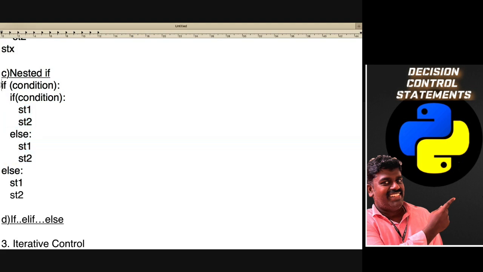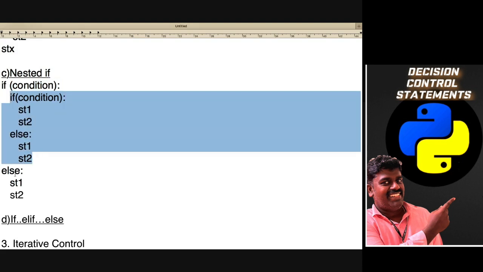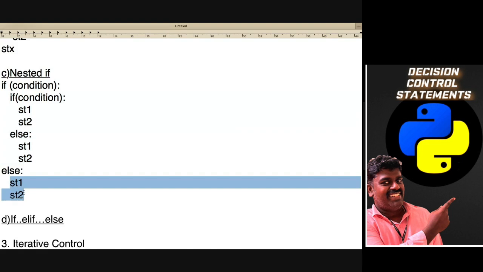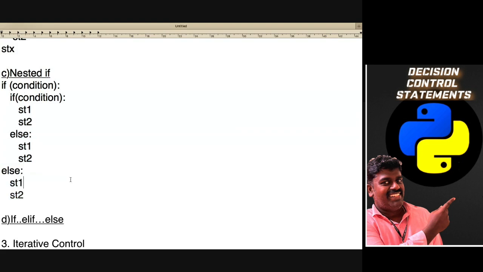If this condition fails, automatically it will come here. Got my point?